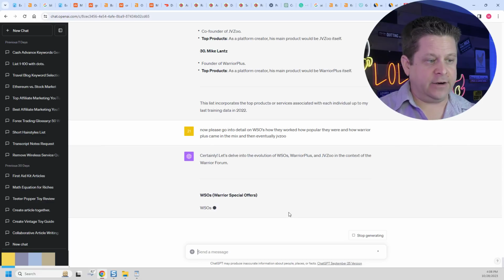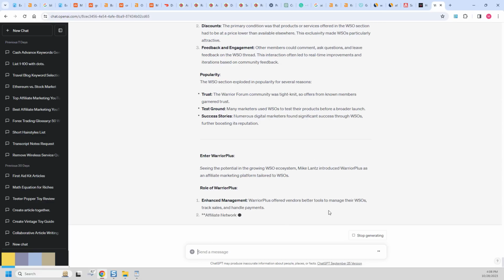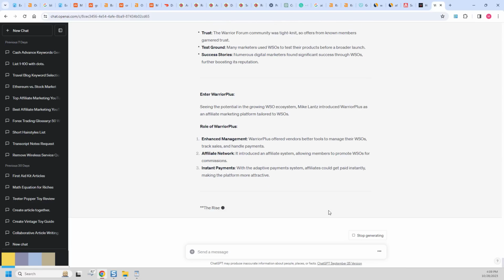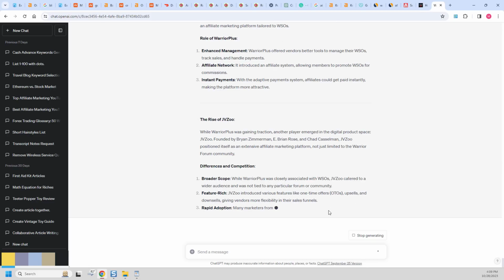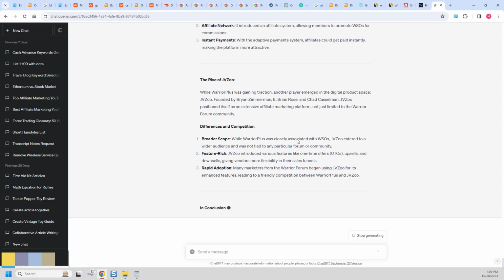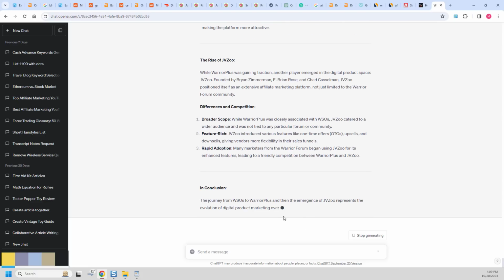So now we can see here it's going into the WSOs. It's going to give us a little rundown of how it worked. Now it's going into Warrior Plus, how that was founded, how it worked. Talks about the instant payments for affiliates, which is one of the big features that JVZoo took from them. And now it's going into JVZoo and how that platform works as well. So now we can see we have lots of good stuff here that talks about the differences and the growth.